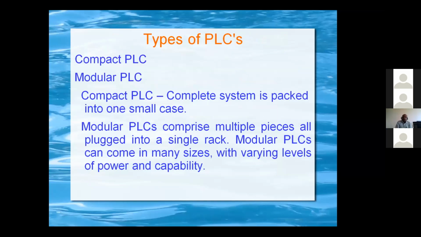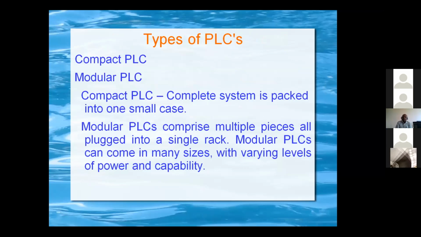We'll see the types of PLC: compact PLC and modular PLC generally. Compact PLC means the complete system is packed into one small case. If you see the Allen Bradley MicroLogix, we have seen that it is one compact system.